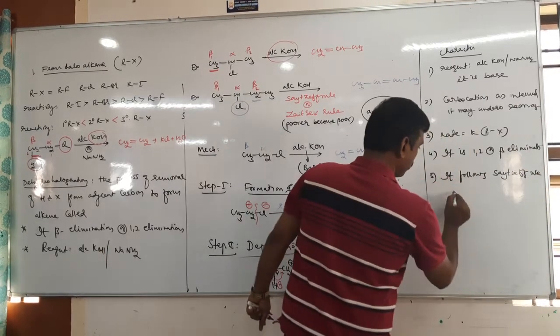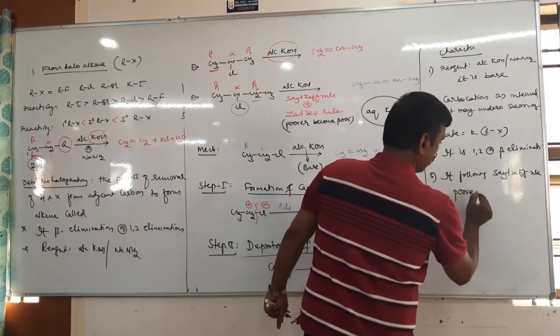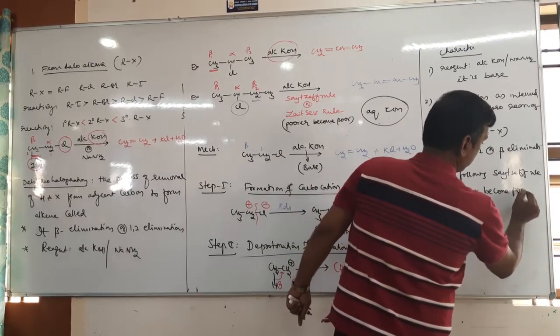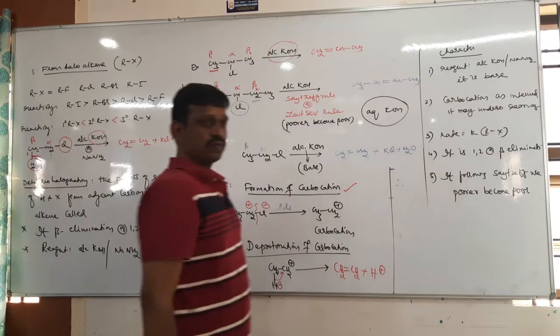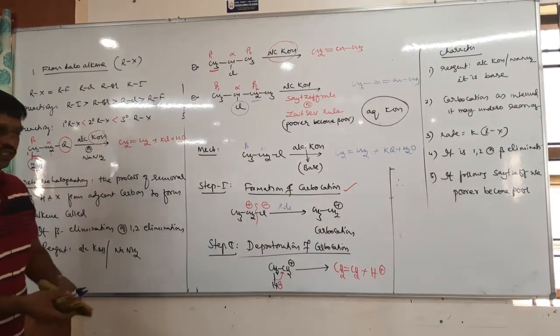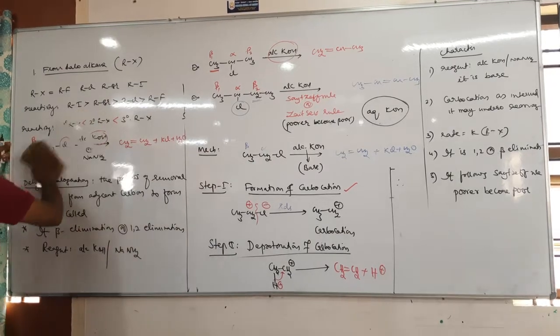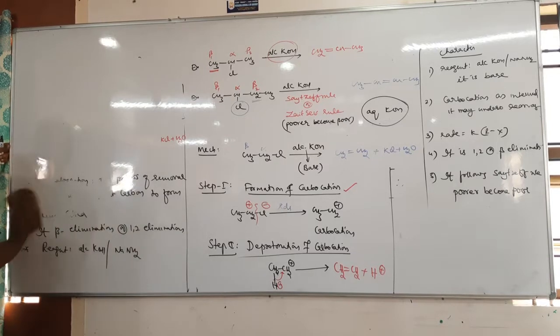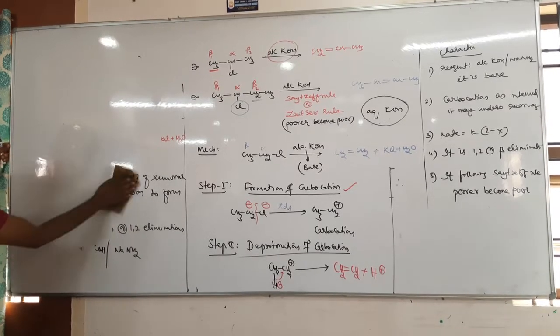So what is the Saytzeff rule? Poorer become poor. The Markovnikov rule is richer become rich. Where is the Markovnikov rule applied? In which addition reaction? Electrophilic addition reaction.